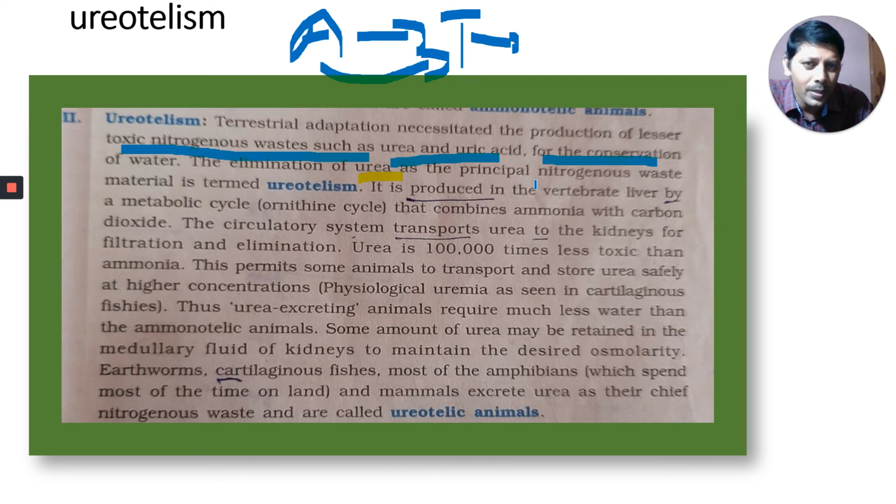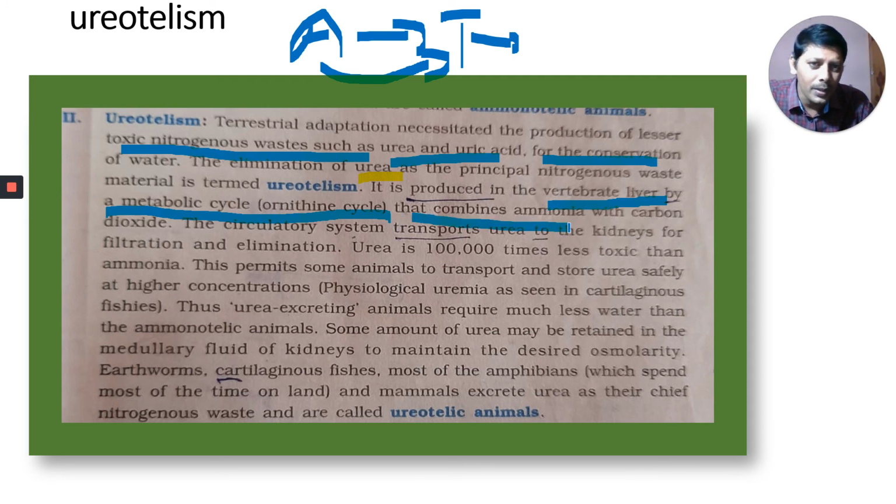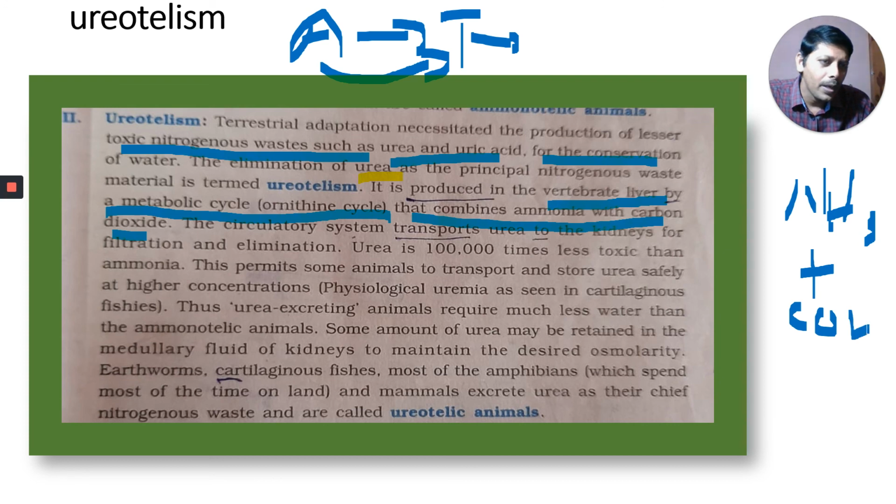The elimination of urea as the principal nitrogenous waste material is called ureotelism. It is produced in the vertebrate liver by a metabolic cycle called the ornithine cycle. Yesterday I asked you one bit from this: ammonia, NH3, combines with carbon dioxide, CO2, to form urea.